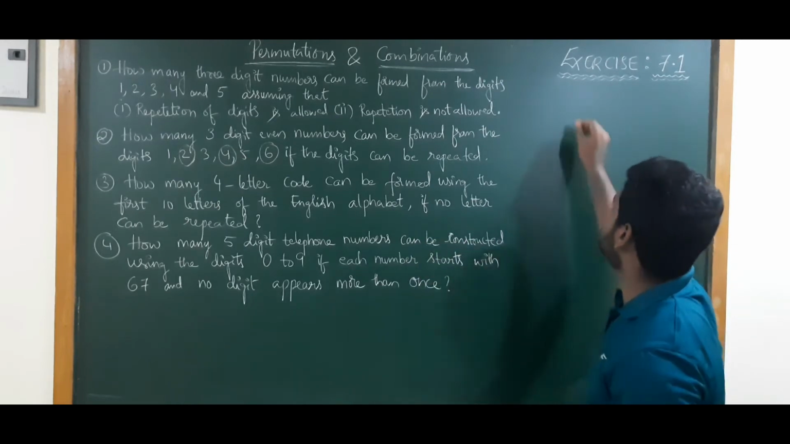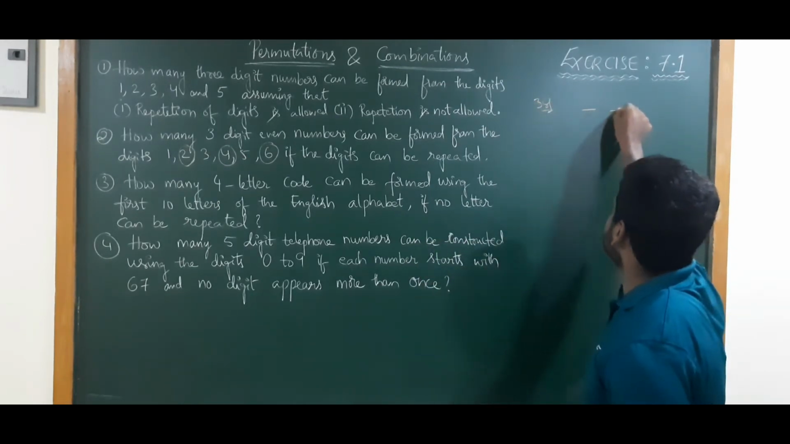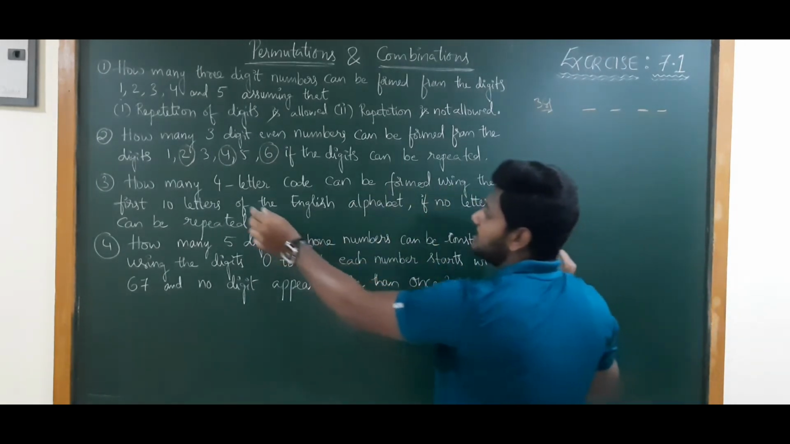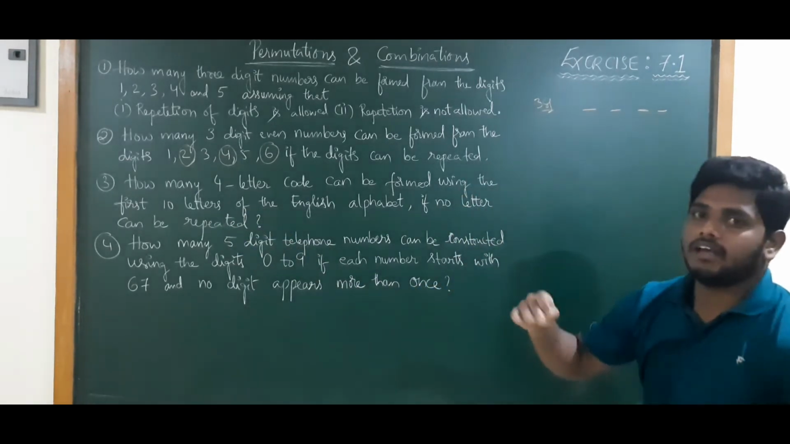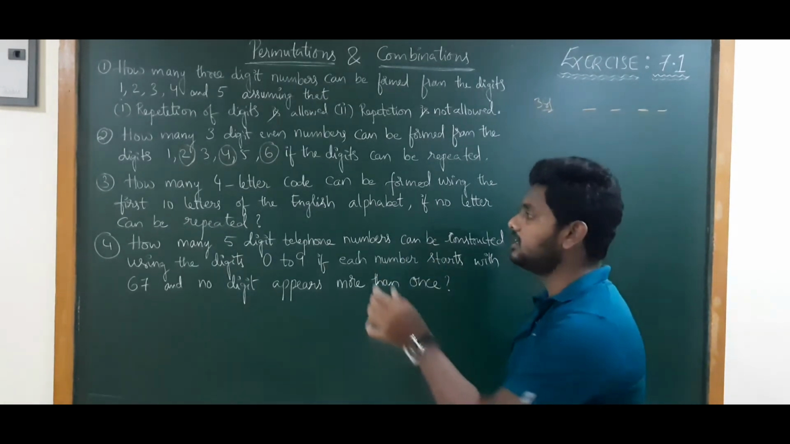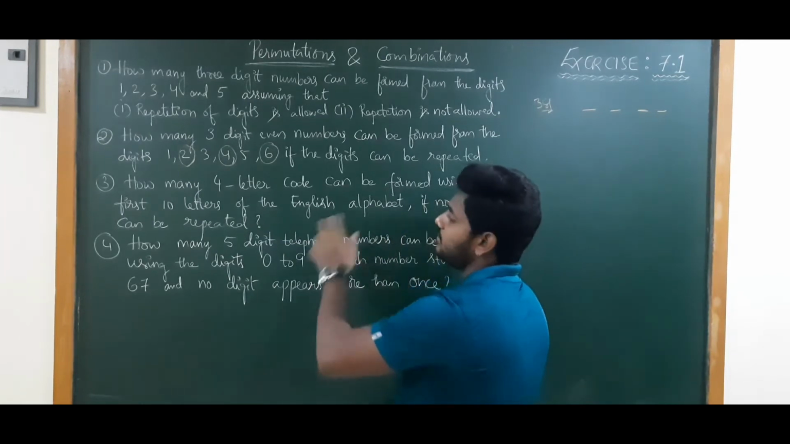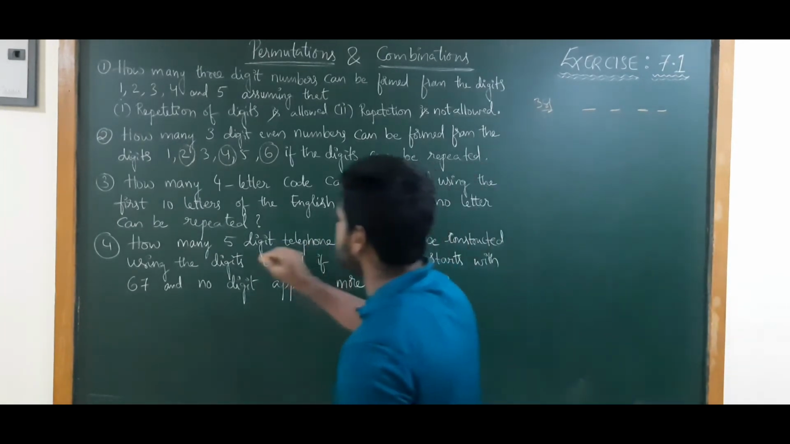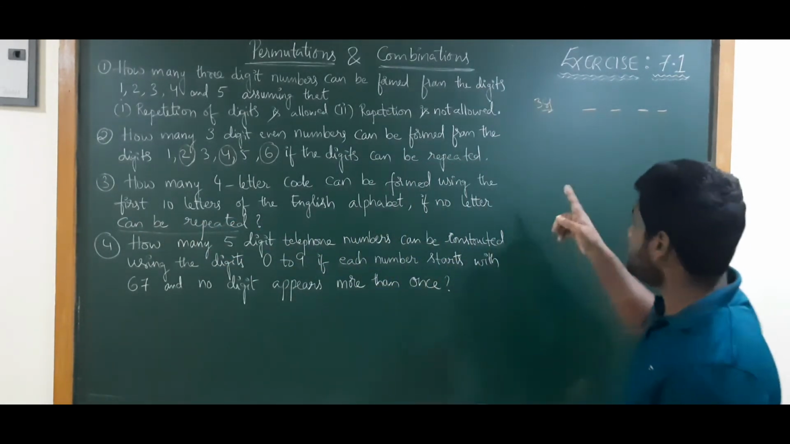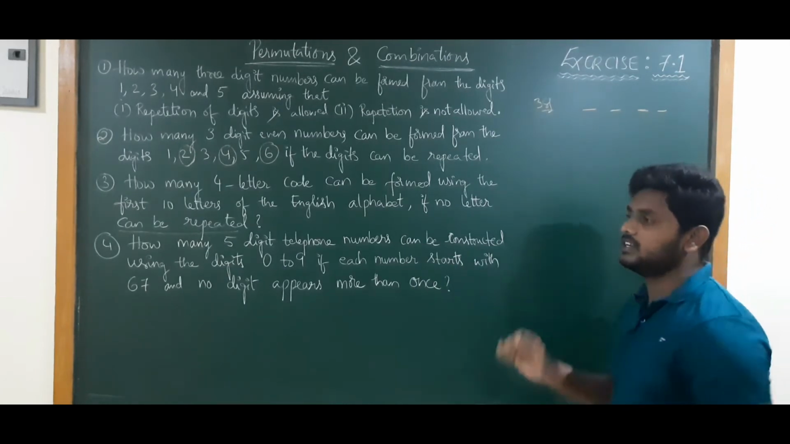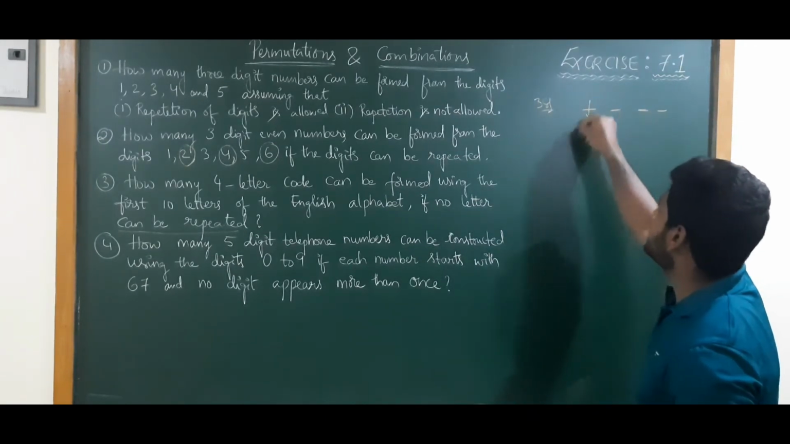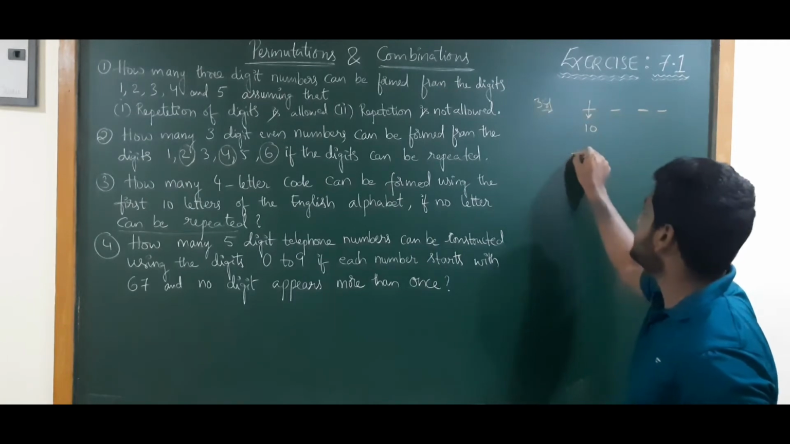How many 4-letter codes? So we need a 4-letter code, right? We need to write how many 4-letter codes can be formed using the first 10 letters. That means what are the available letters we have? 10 letters we have, whatever it may be, A, B, C. First 10 letters of the English alphabet, if no letter can be repeated. So they have mentioned letters cannot be repeated, and we need to form a 4-letter code. Here they did not mention even or odd. Why? Because these are alphabets, right? So first or last, we will take first. The first place will have how many chances? 10 chances.